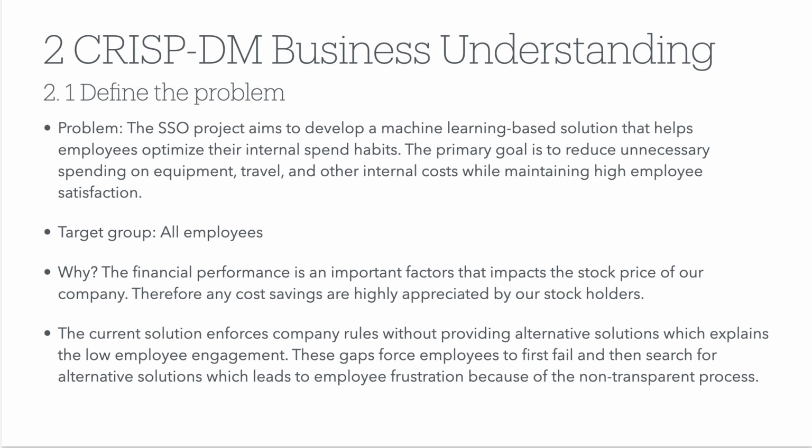Especially these gaps in the process force employees to fail first when they violate a company rule, and then they have to search for an alternative solution, for example, a cheaper hotel. This leads to frustration because of this non-transparent spending process.